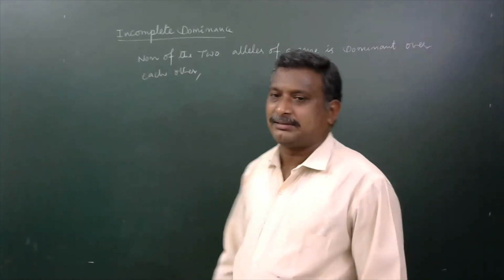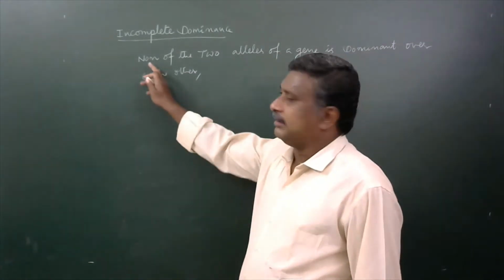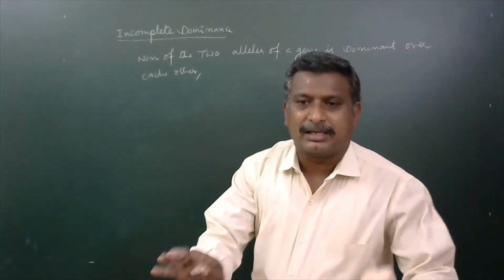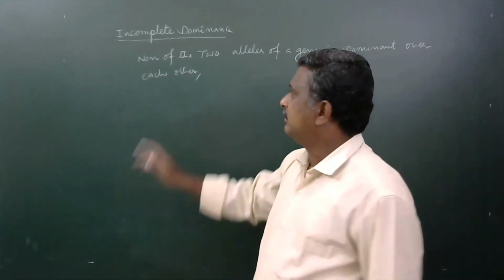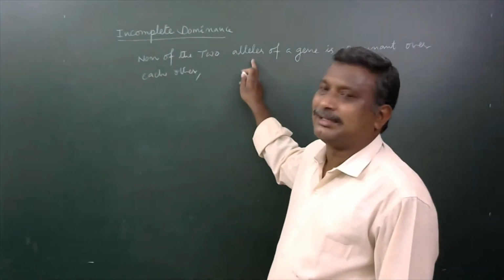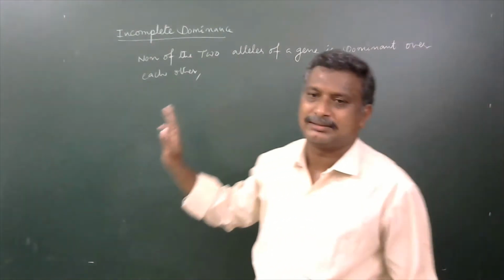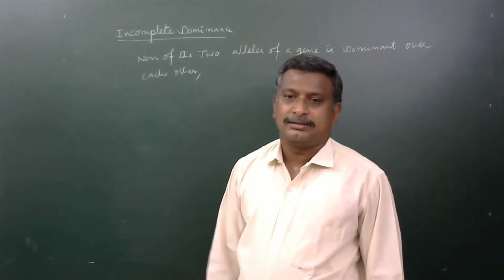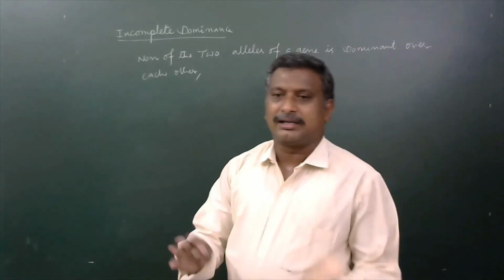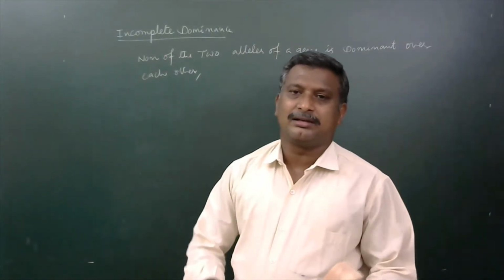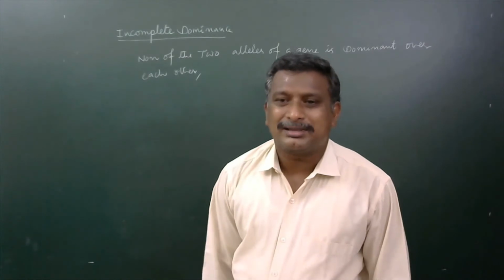So what is the definition for incomplete dominance? Incomplete dominance is a phenomenon, a process, in which none of the two alleles of a gene is dominant over each other. So if both of them come together and are present, they produce a new character.